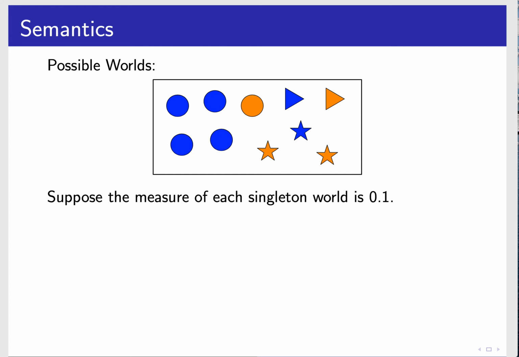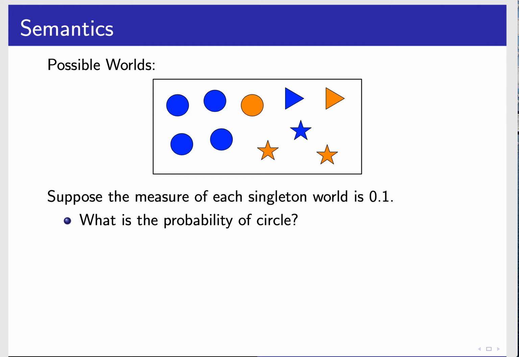All right, so suppose there are 10 possible worlds with all the shapes in here. Each of these shapes is a possible world. I'm going to suppose the measure of each singleton world is 0.1. So for the moment, we're going to assume each of these has a measure of 0.1. So what's the probability of circle?